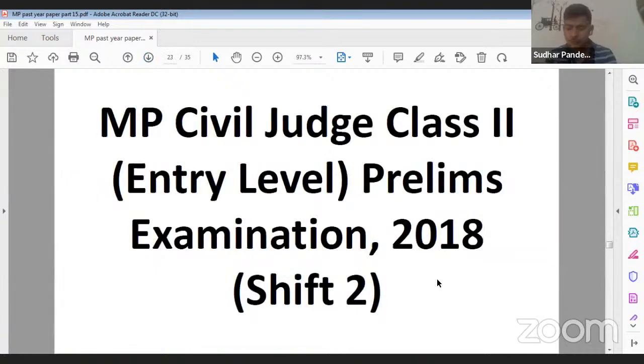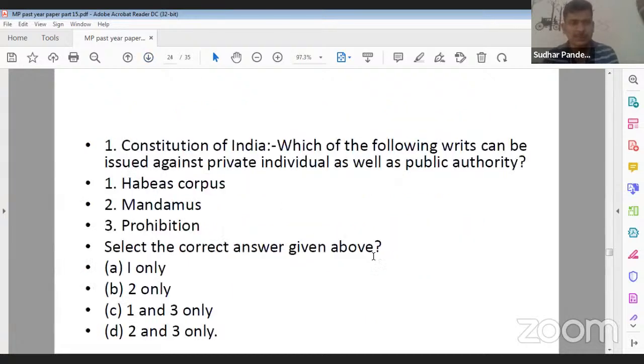Now we are going to discuss 2018 MP Civil Judge Prelims Entry Level Exam Shift 2 question paper. So Shift 2 question paper, first question was from Constitution of India. What they are stating in this question: which of the following writs can be issued against public as well as private authority? Your options are certain codes. Code 1 is habeas corpus, code 2 is mandamus, code 3 is prohibition. Select the correct answer given above.